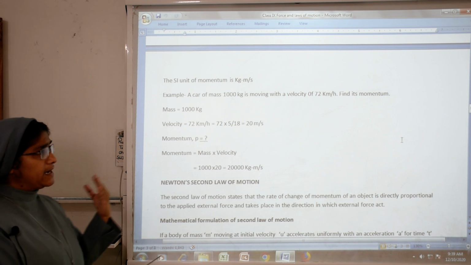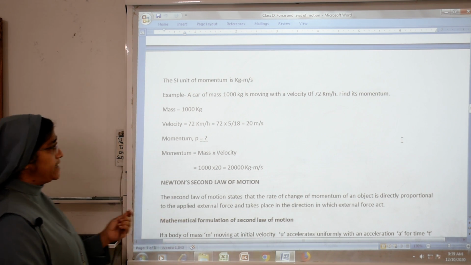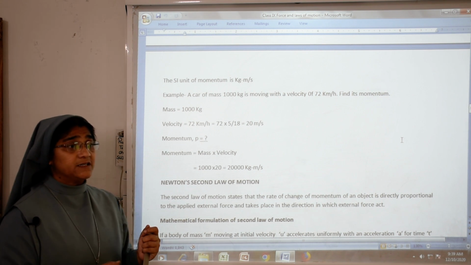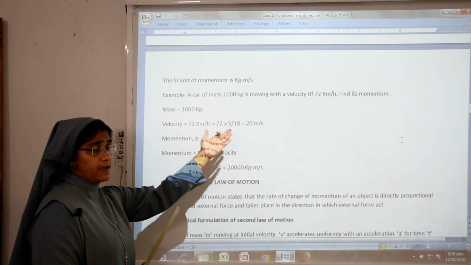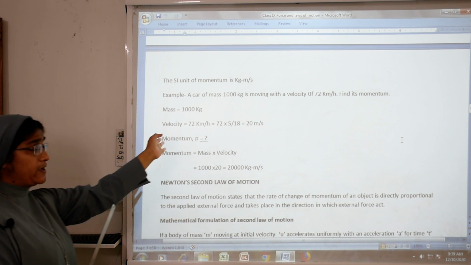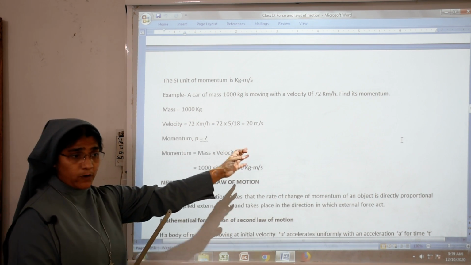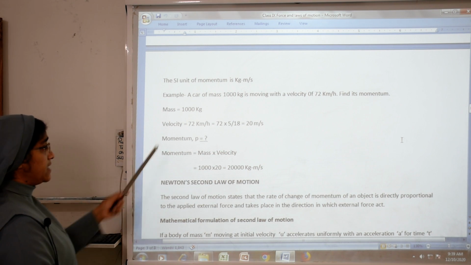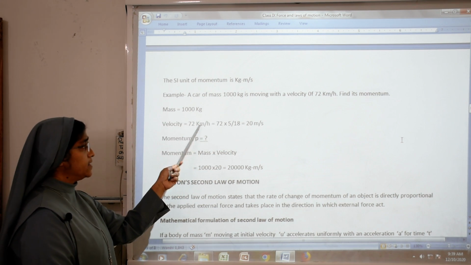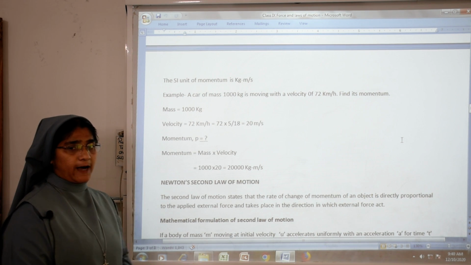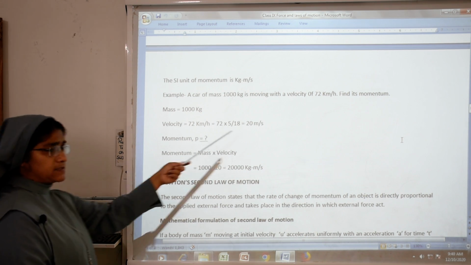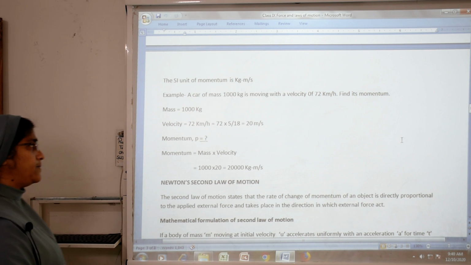In the last class you already studied how to convert kilometer per hour to meter per second. What to do? You have to multiply with 5 upon 18. So 72 kilometer per hour converted into meter per second is 72 into 5 upon 18. What will be the answer? We will get 20 meter per second.